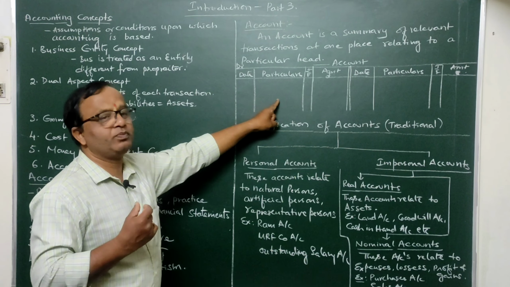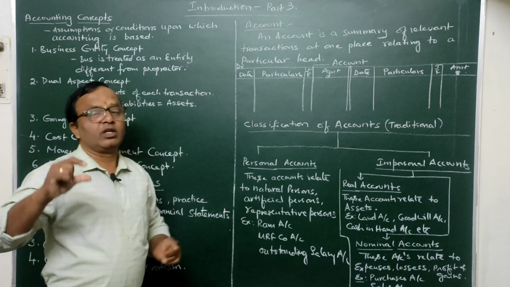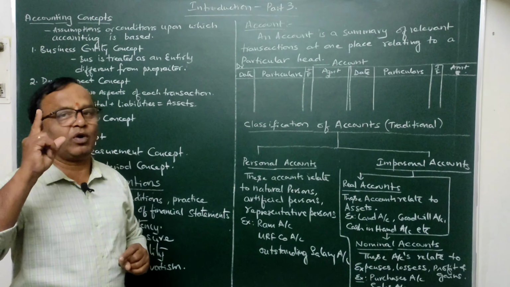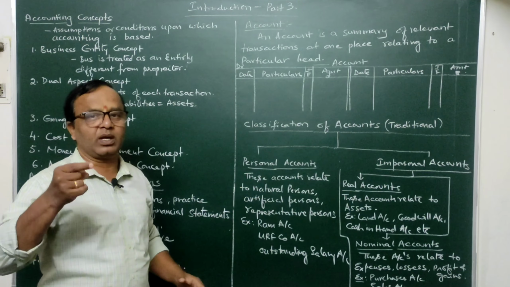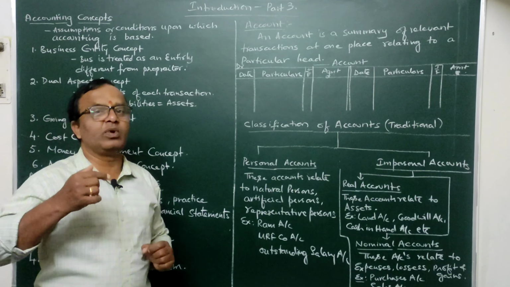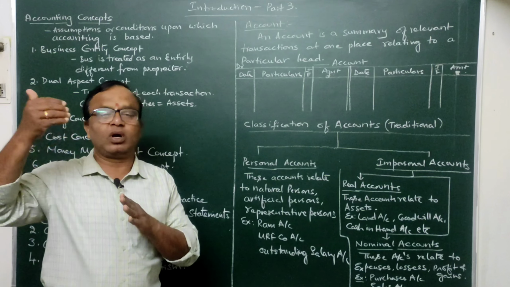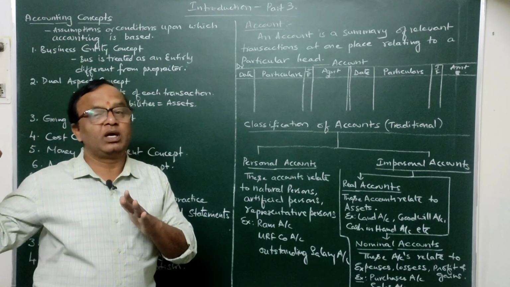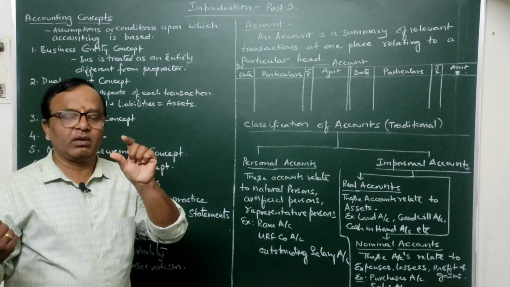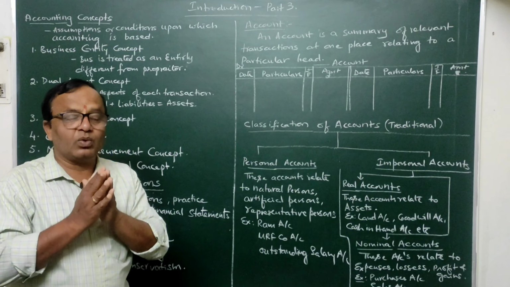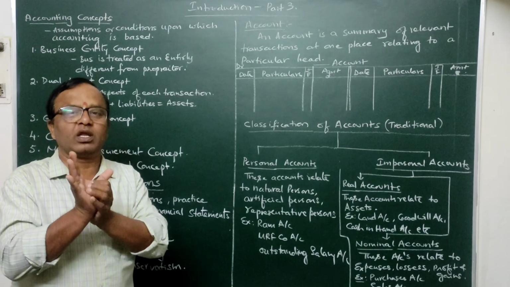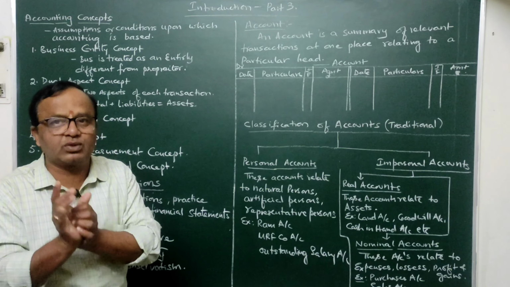Just take for example, in the books of accounts, the first book which we maintain is called a journal, wherein transactions will be recorded by way of an entry. So after this we will be learning how to write an entry. See, after recording the entry in the journal, taking that journal entry, we will record it in the second book, which is called a ledger. So the ledger is a book of secondary entry wherein different accounts relating to the business are maintained. It is a bound book containing various accounts relating to the business. It is called the ledger.